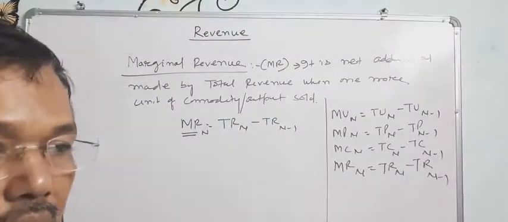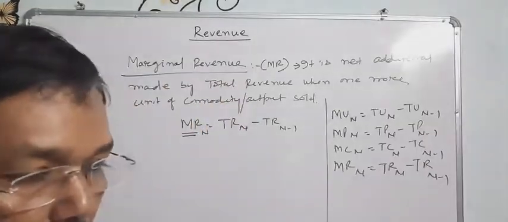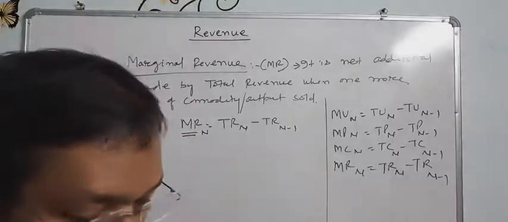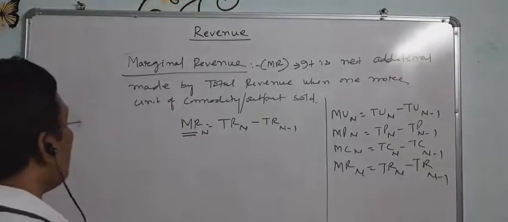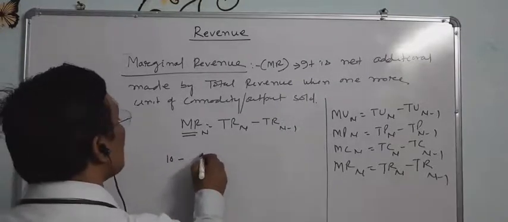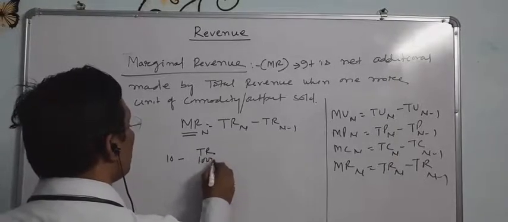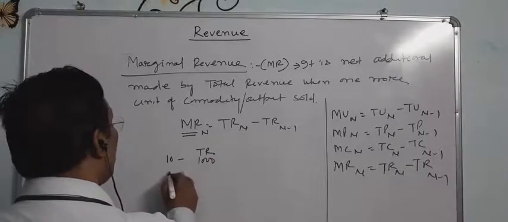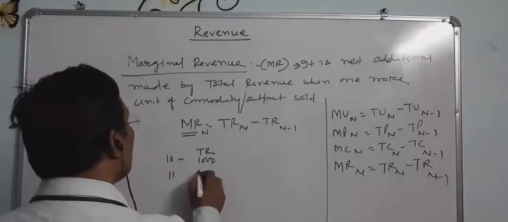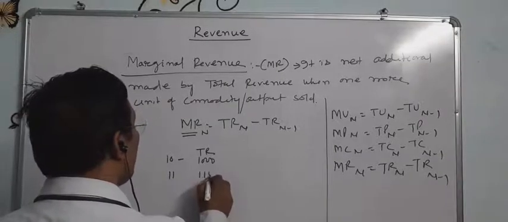So what is marginal revenue? Marginal revenue is the net addition made to the total revenue when one more unit of output or commodity is sold in the market. For example, 10 units produced and total revenue is 1000, and 11 units produced, the total revenue is 1150.